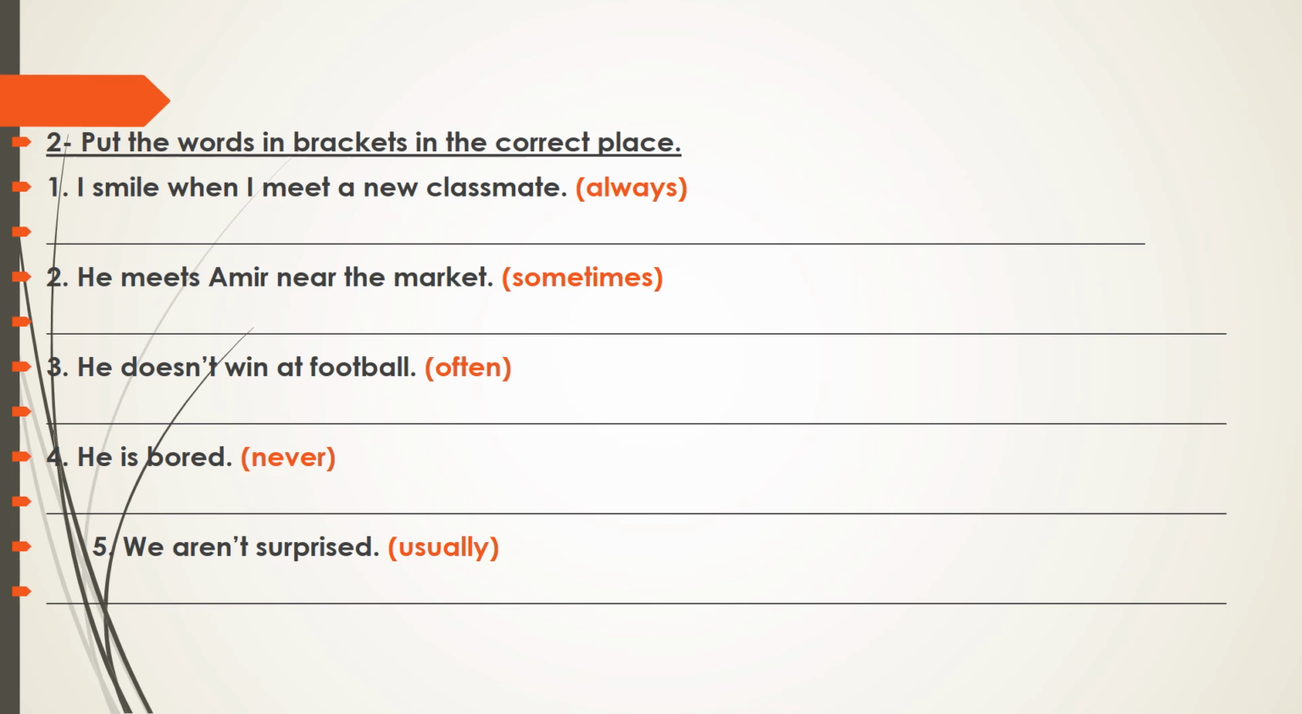Exercise 2. Put the words in brackets in the correct place. In this exercise, we have 5 sentences, and in the brackets we have adverbs of frequency. You are going to write the sentences again and put the adverbs of frequency in the correct place. I will give you 5 minutes to do this exercise.